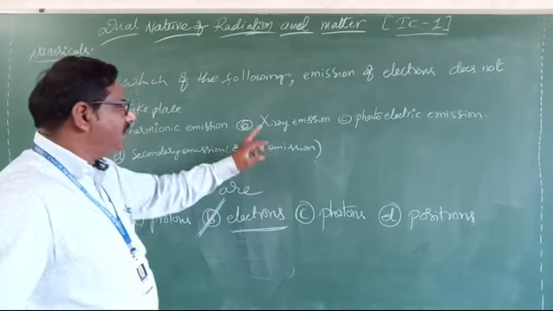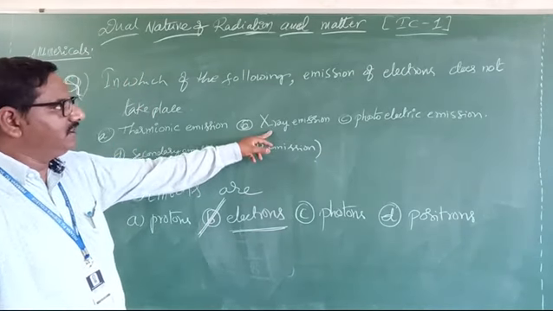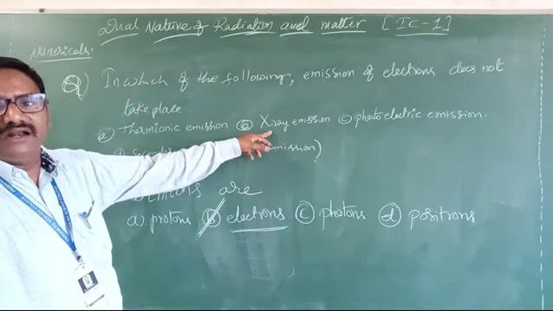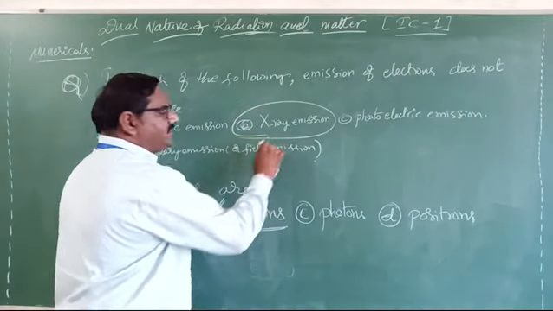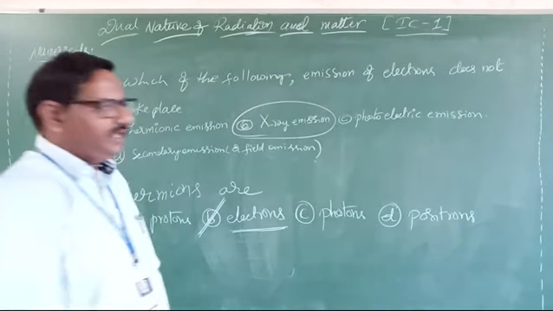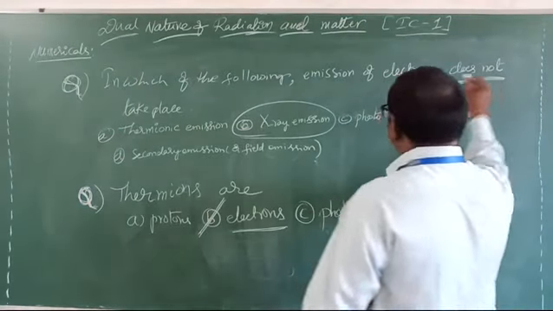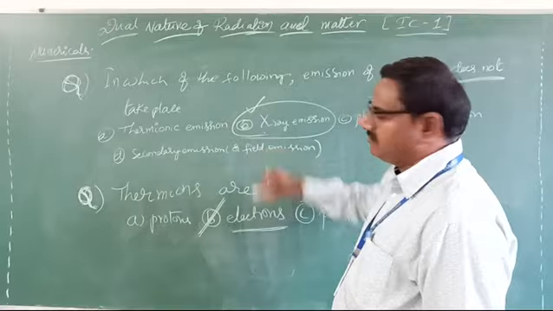It is not electron emission. It is not related to electron emission. Here the question asks what does not take place, so the answer is this one.